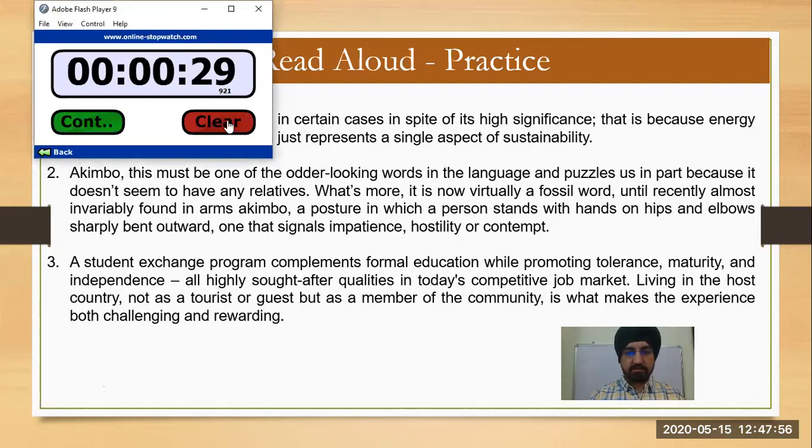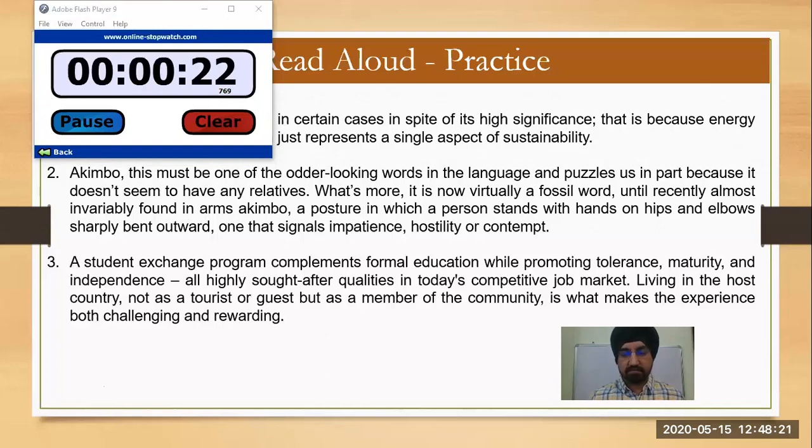Akimbo, this must be one of the odder looking words in the language and puzzles us in part because it doesn't seem to have any relatives.